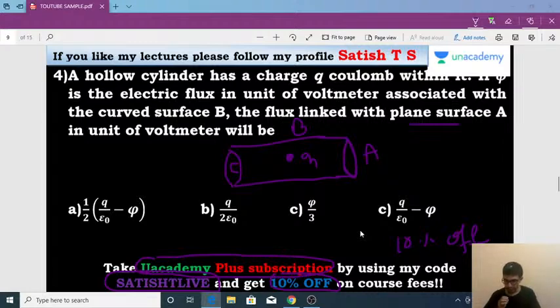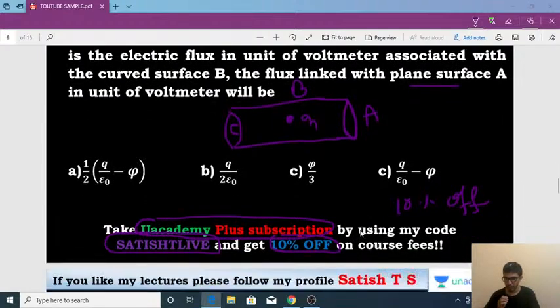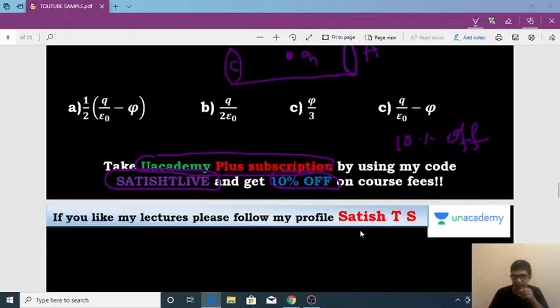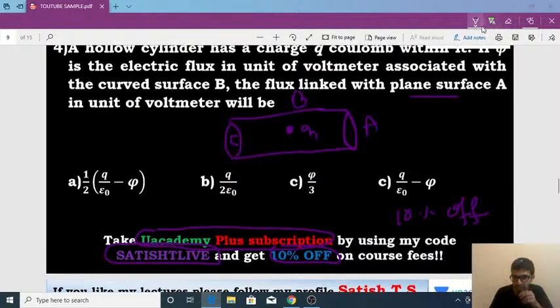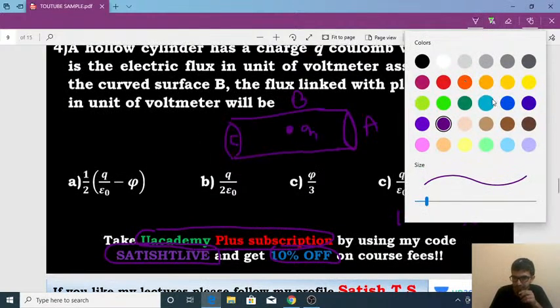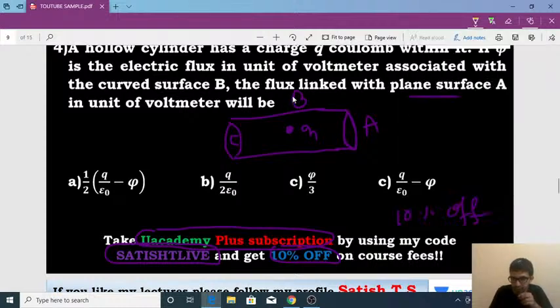So now let's go further and see how to solve this problem. They have given 3 different surfaces here, right? This is B, this is C, and this is A here, and the charge Q is introduced here.